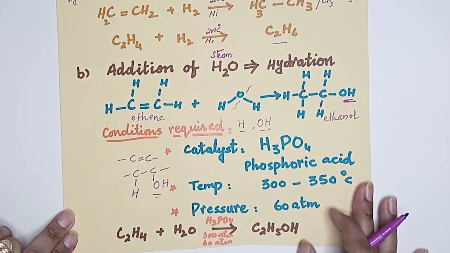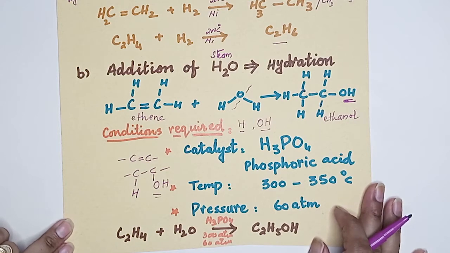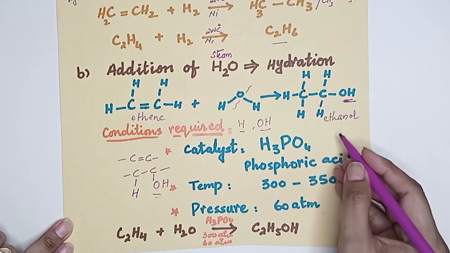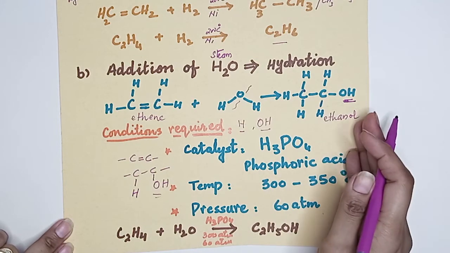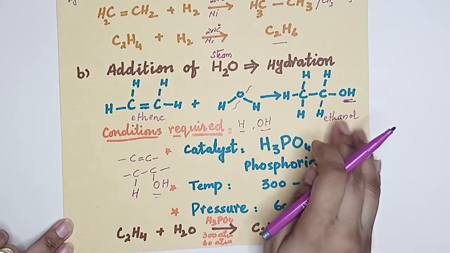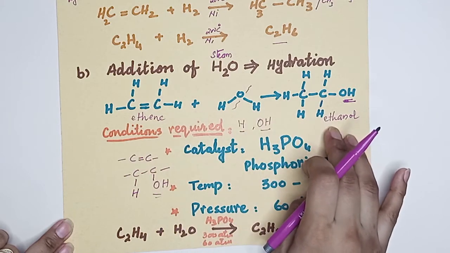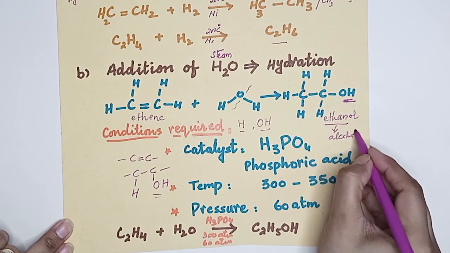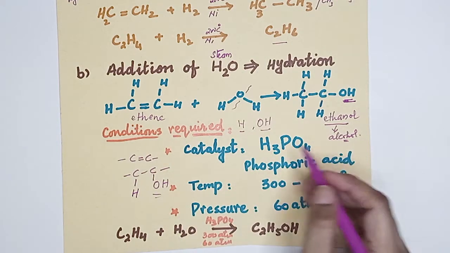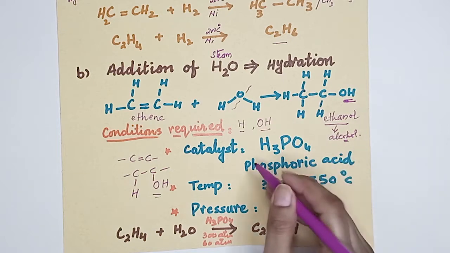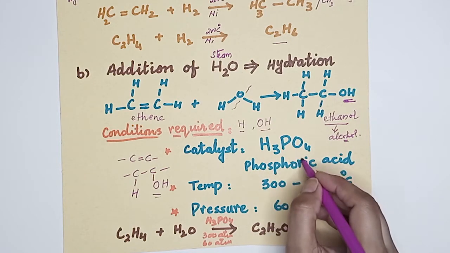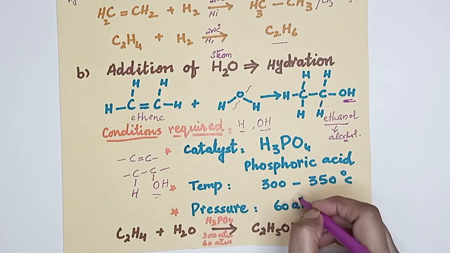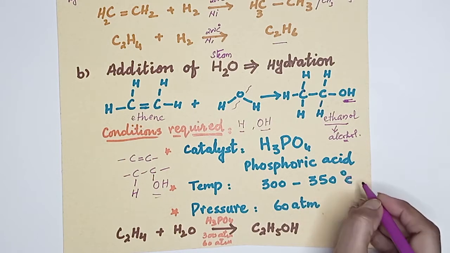The conditions required for this reaction are very important and necessary, because in the exam you get questions like what are the conditions required for the hydration of alkene, or how alcohol will be produced from ethene. You must know this is the way alcohol is produced. Ethanol is the alcohol. How is alcohol formed in the laboratory? We react ethene with steam to form alcohol. The catalyst required is phosphoric acid, H3PO4. The temperature required for this reaction is 300 to 350 degrees centigrade.